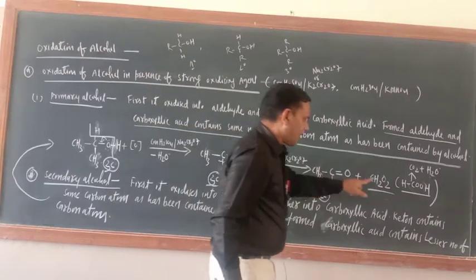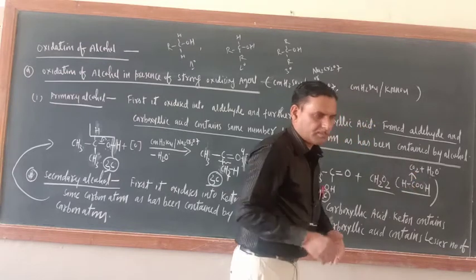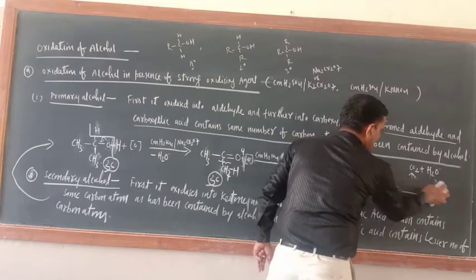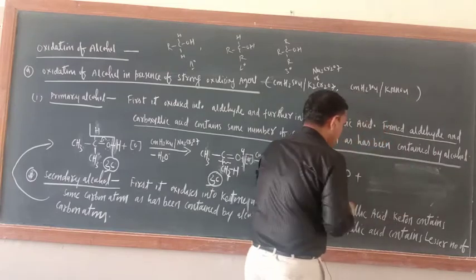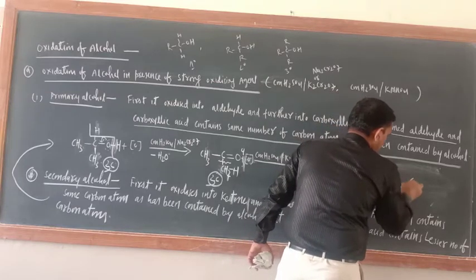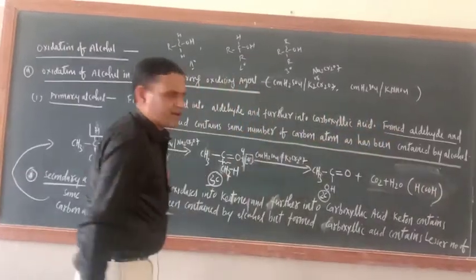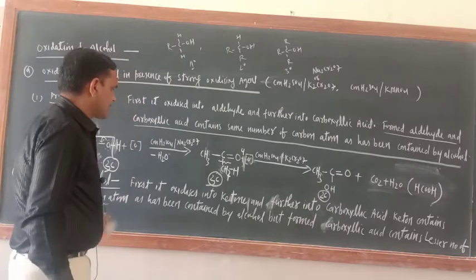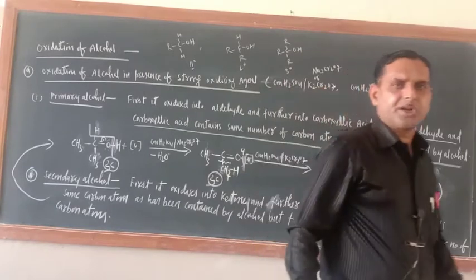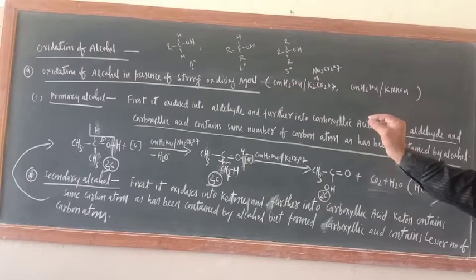If you don't want to write this one, CH2O2 or HCOOH, directly write this product, because in the book they have mentioned that actually first this one is formed. You write directly CO2 plus H2O. But remember, they have come from this acid only. Okay, no problem. So this is the oxidation of 2-degree alcohol. What about the oxidation of 3-degree alcohol? Now I will write and will edit here only.